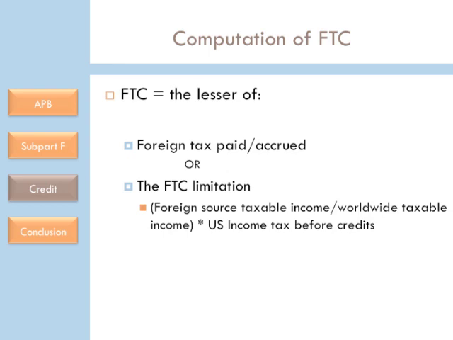Parents of foreign subsidiaries may of course choose to take a deduction for their foreign taxes paid instead of choosing to take the credit. Taken as a deduction, these foreign income taxes will reduce their taxable income from the U.S. However, taken as a credit, the foreign income taxes reduce their U.S. tax liability, and in most cases it is to the parent's advantage to take the foreign income taxes as a foreign tax credit.